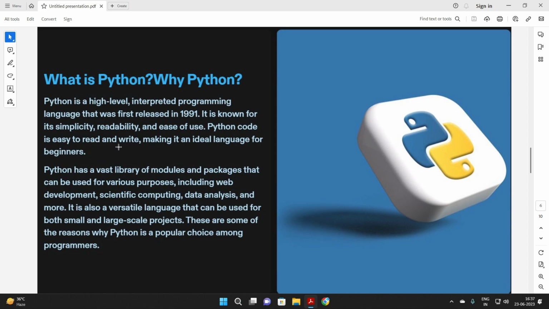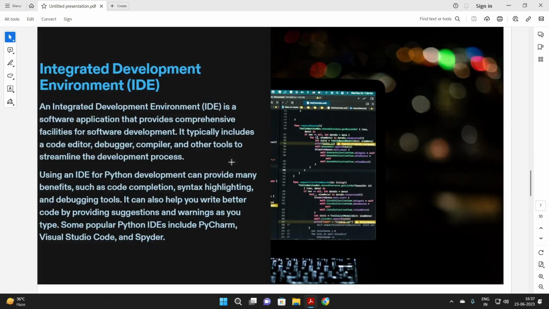Python has a vast library of modules and packages that can be used for various purposes including web development, scientific computing, data analysis and more. It is also a versatile language that can be used for both small and large scale projects. These are some reasons why Python is a popular choice among programmers. Guys, as earlier I have said, Python has a vast library of modules and packages. What are modules and packages? I'll tell you later, so don't worry.